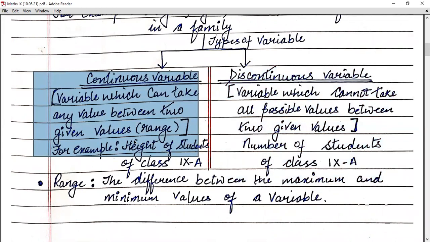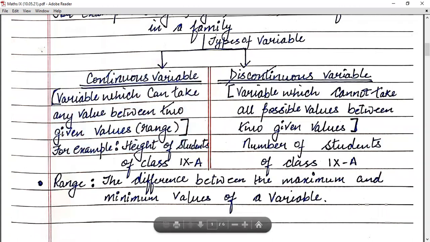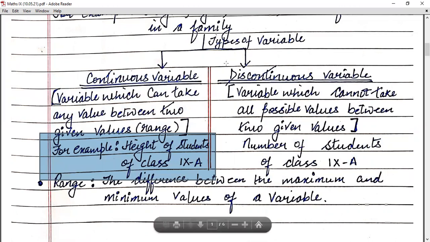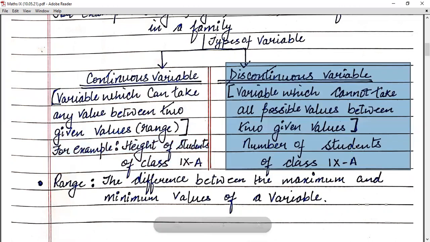Whenever a variable can take any value between two given values, that becomes a continuous variable, like the height of the students of class 9th A. It can vary from person to person. Next is the discontinuous variable, a variable which cannot take all possible values between two given values, like the number of students of class 9A.